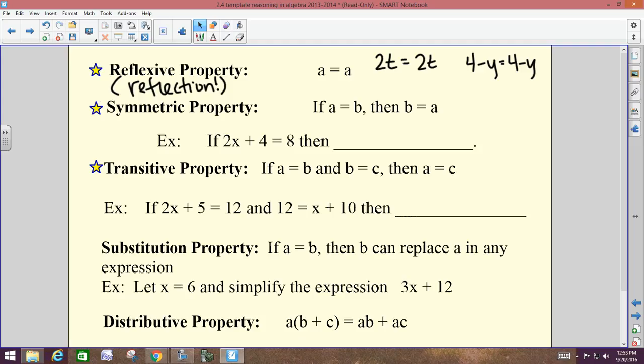Okay. Symmetric property. If A equals B, then B equals A. Go back to elementary school, like when you're in art class. What do you think of when you hear symmetric? Equal on both sides?